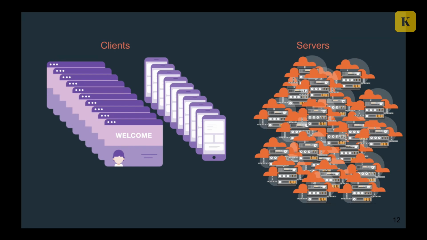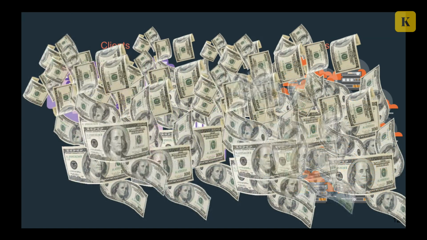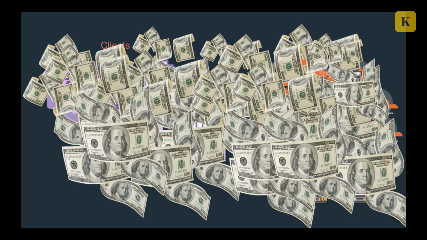And a lot of servers means a lot of money. So the more clients you have, the more servers you need to buy, and the more your company spends on infrastructure, paying Google Cloud or Amazon or Azure or any other provider. But when your company pays a lot for infrastructure, it pays less to you. And I'm not happy with this situation.